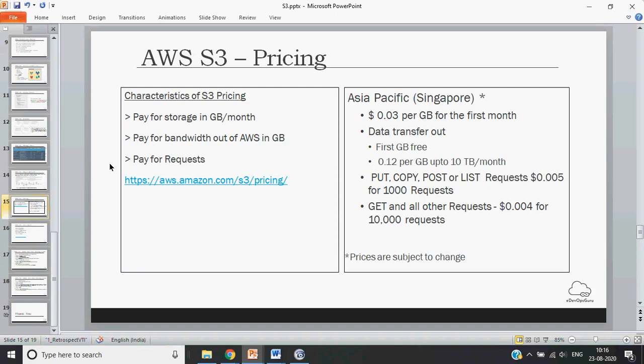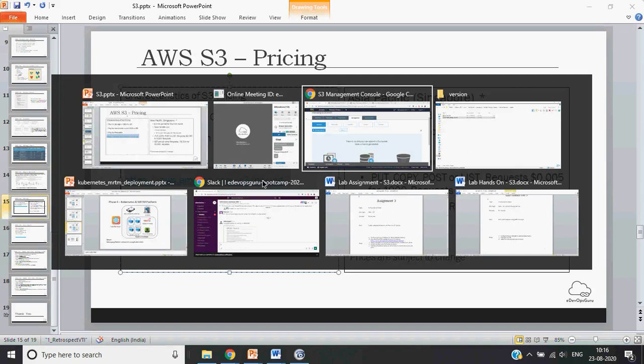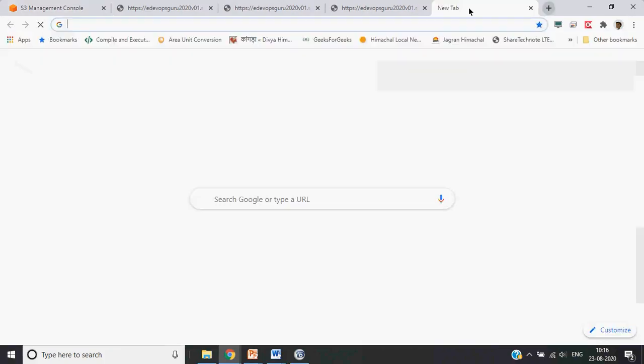So coming to the next, we will see the AWS pricing. Okay, so AWS pricing, as we have already seen, is pay for the storage. It's GB per month in most of the cases. You also pay for the bandwidth, which is the data that goes out of the AWS. Okay, then you can always refer to the page on S3 pricing. It will give details on how the pricing is calculated based on the classes or other things which you choose.